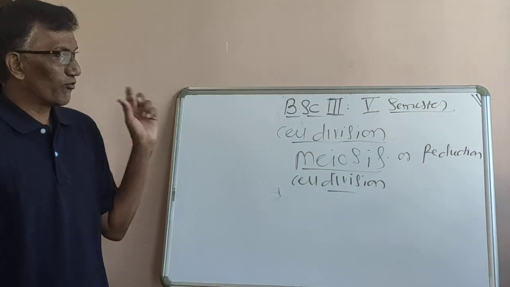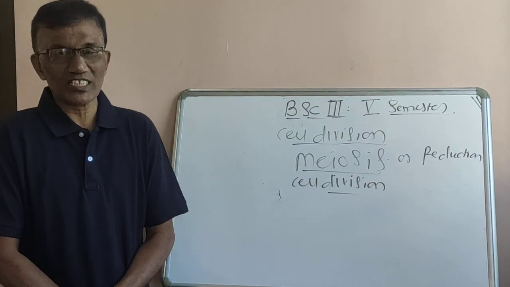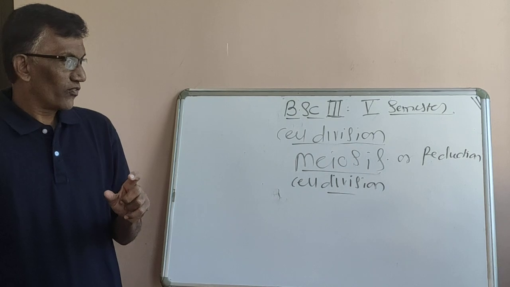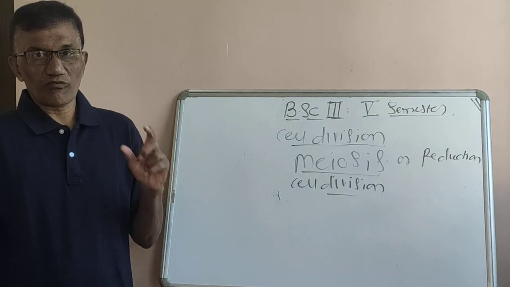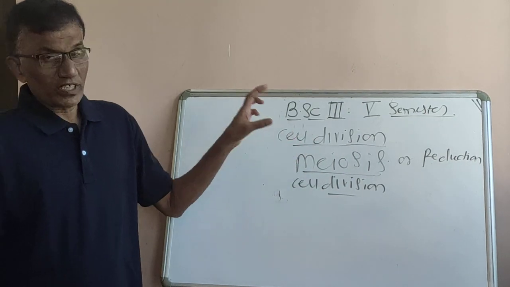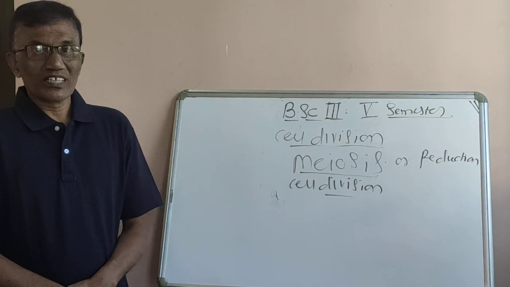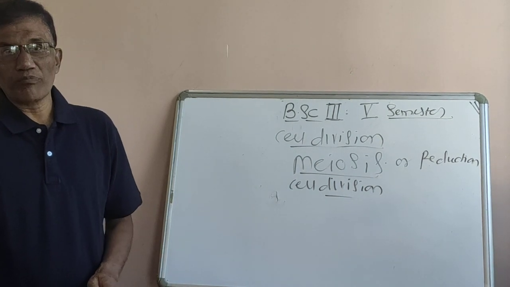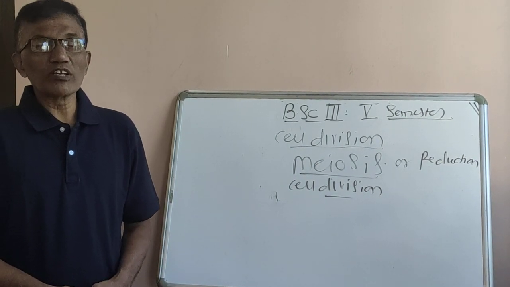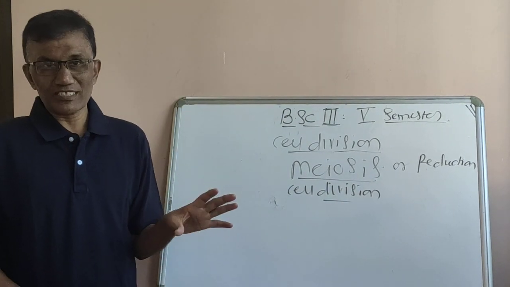It is also defined as a type of cell division which always takes place in the reproductive cells for the formation of gametes. Whatever the chromosome number in the parental cell, it is reduced to half in the newly formed cells. That is the main difference between mitosis and meiosis.